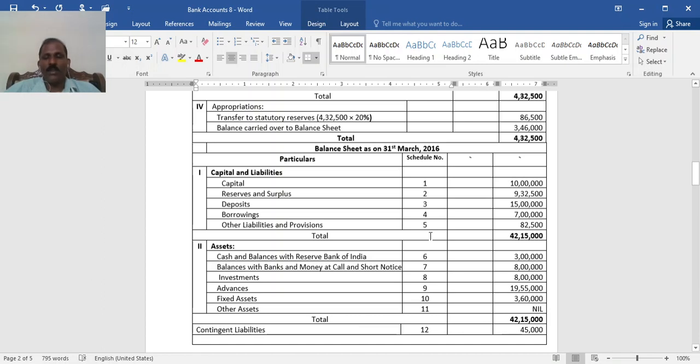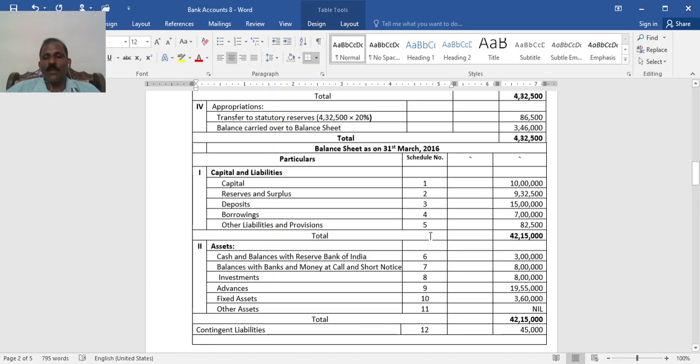Then assets. Cash and balance with RBI, Schedule 6, 3 lakh. These are all from the schedules. Balance with banks and money at call and short notice 8 lakh. Investments also 8 lakh. Advances, 9th schedule, 19 lakh 55,000 after adjusting for provisions for doubtful debts.